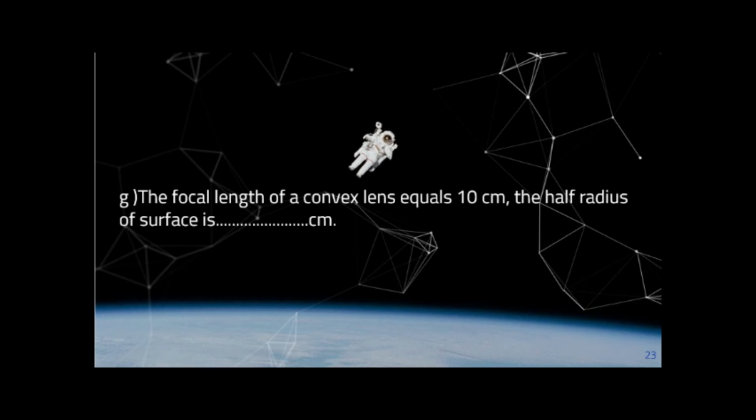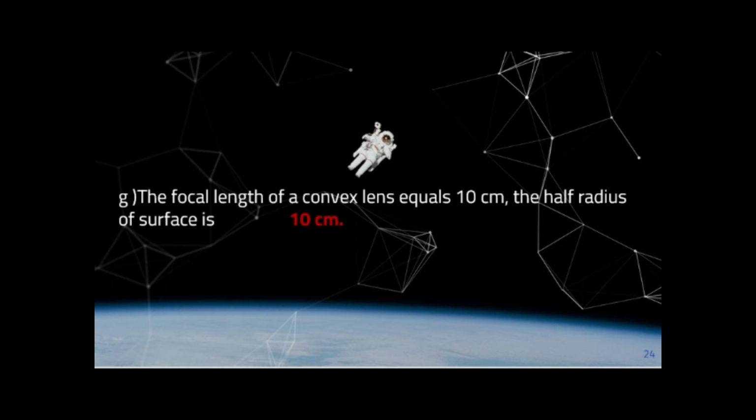The half radius of the surface is the focal length. What is the relation between focal length and the radius? The radius is double the focal length, so the focal length equals half the radius. But when I ask you about the half radius, it equals the focal length. So the answer of this question: the focal length of the convex lens equals 10 cm, so the half radius of the surface is 10 cm.